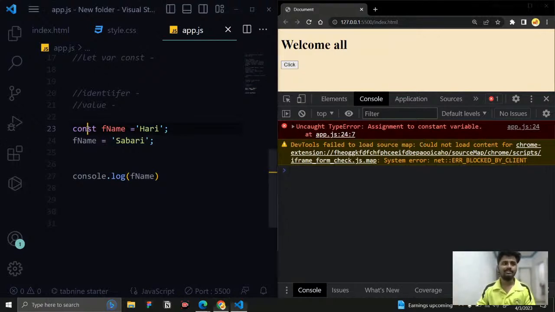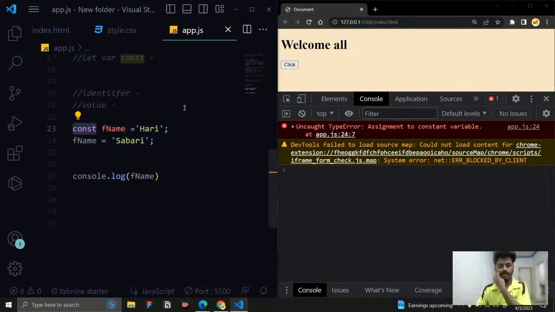So const is called constant. I'm not able to reassign things, so here I'm violating it. That's what it is saying: assignment to a constant variable, and that is what a type error is. You are trying to change the type that the variable is actually built on. So this is the second error. Remember that. That is the difference between let and const.